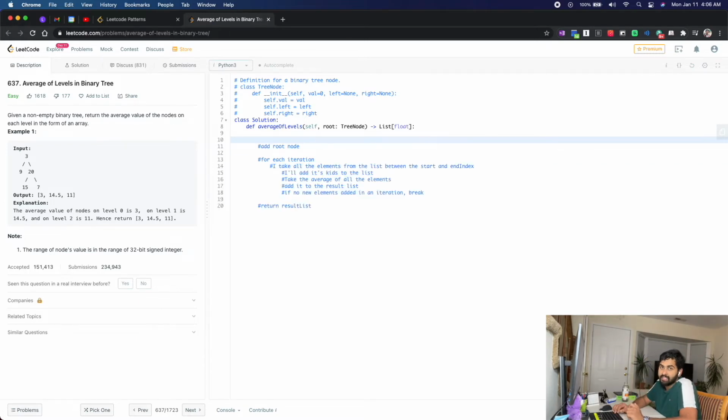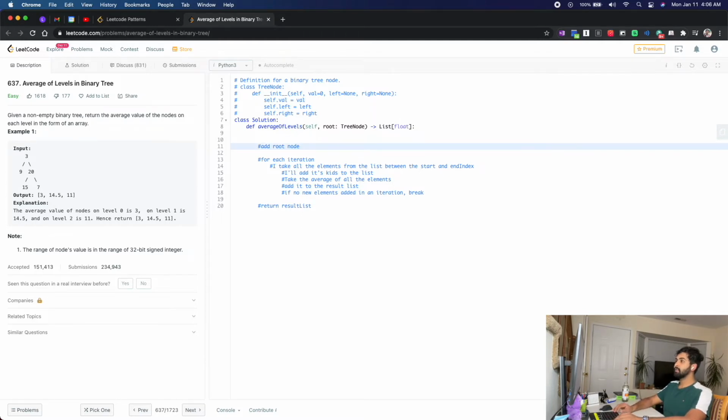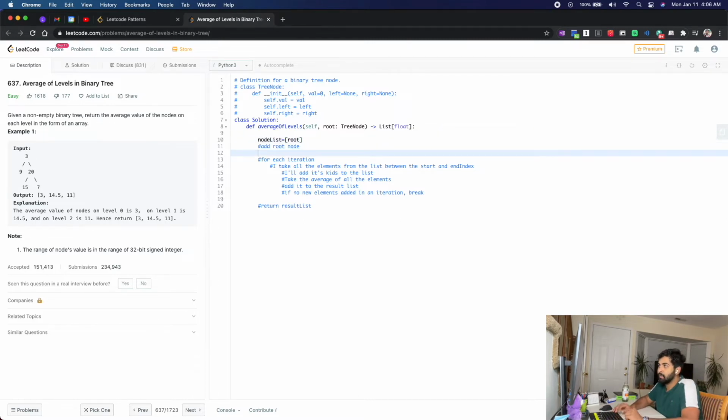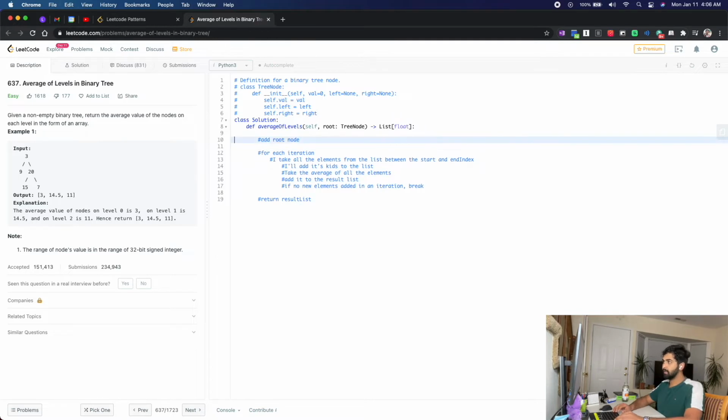Let's get into the code and see if it's doable for us. All right, so first thing, I will take a node list, and I'll start with the root. So root is the only element that is present in the list. I'll take this line here and put it here.